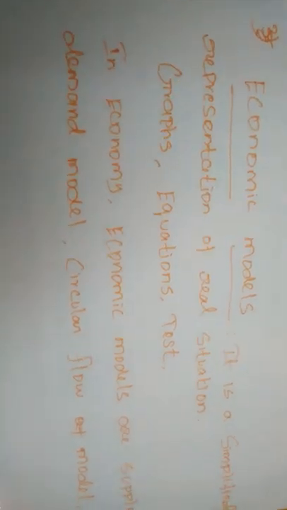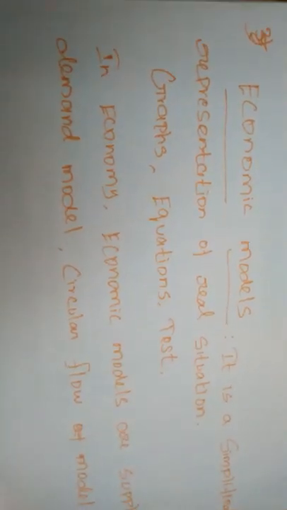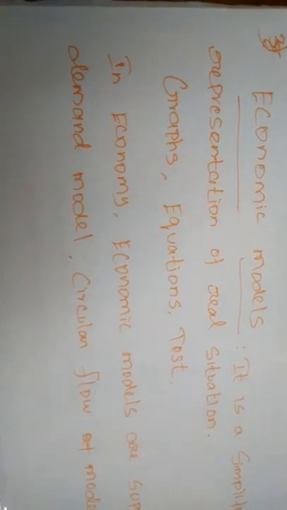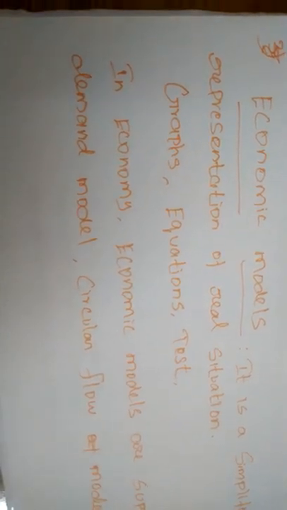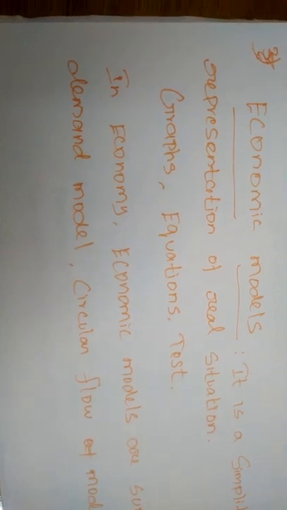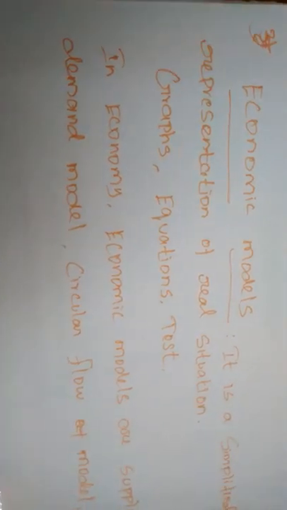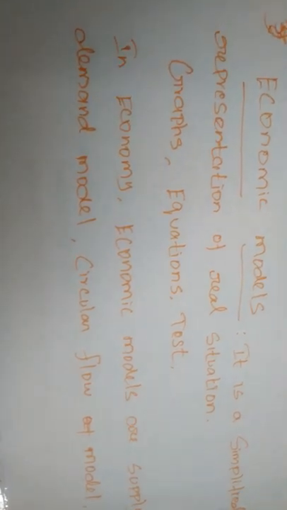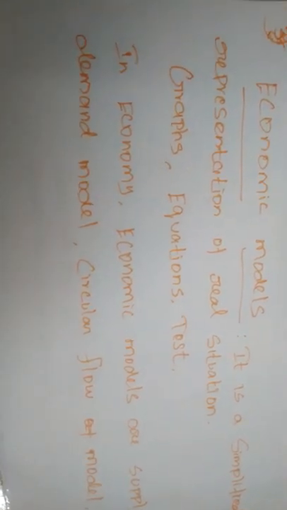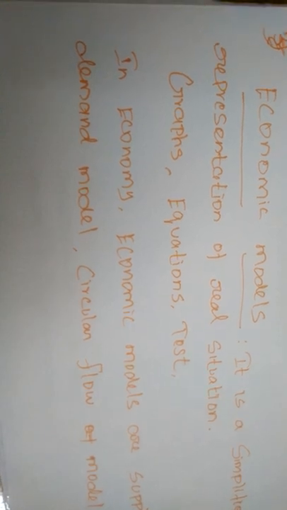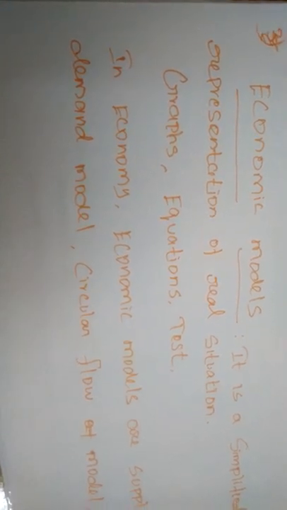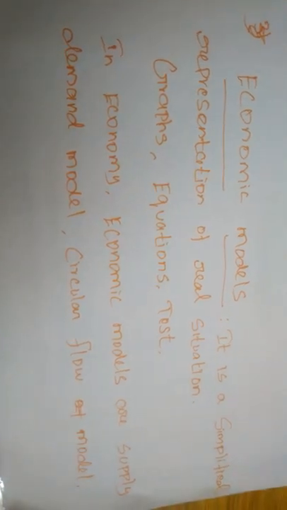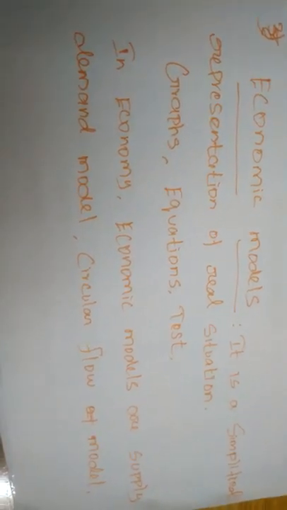Another one is firms. What are the features of firms? The firm sector generates its revenue by selling goods and services to the household sector. Any firm earns its income by using the factors of production to produce commodities.